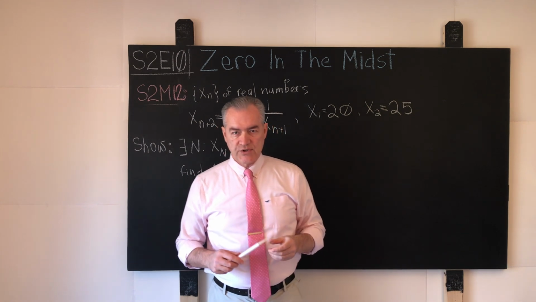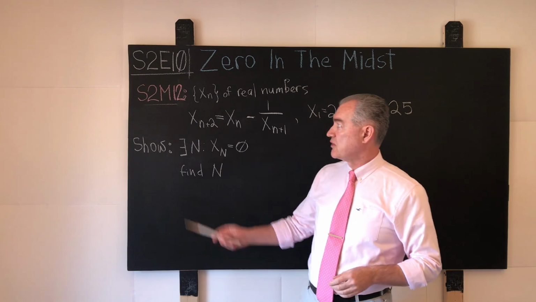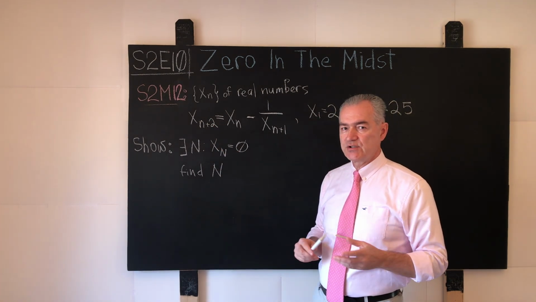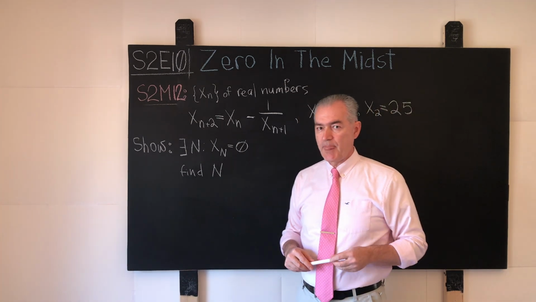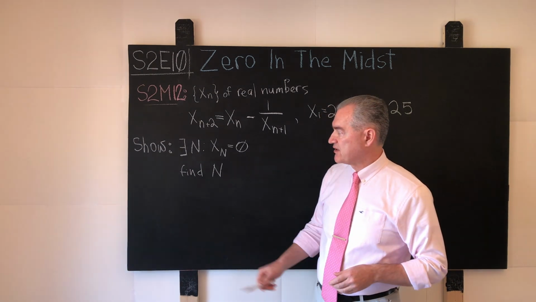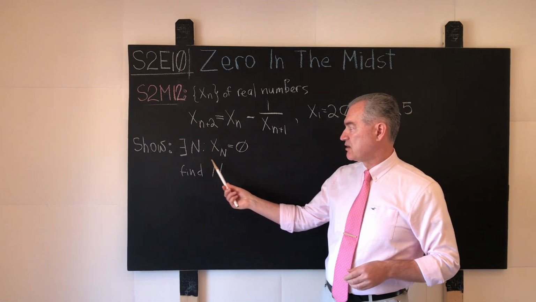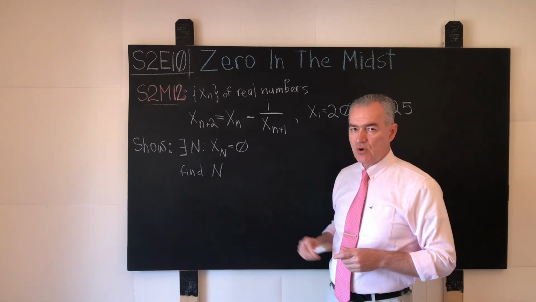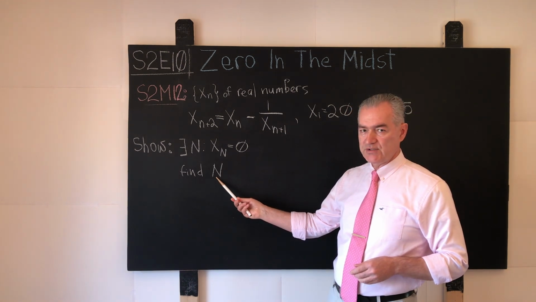The author of this problem is convinced that somewhere in the midst of these real numbers there sits a zero, and this is our intellectual challenge. That is, our mission, should we choose to accept it, is to show that there exists a whole positive number n such that x sub n is 0, and we're also asked to find the value of this whole positive number.